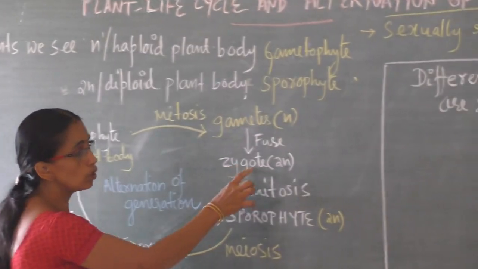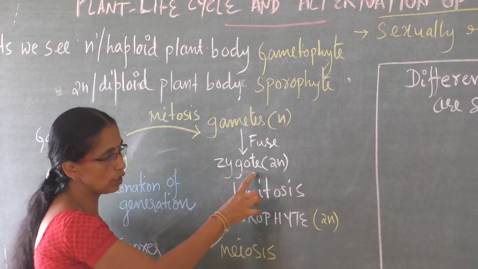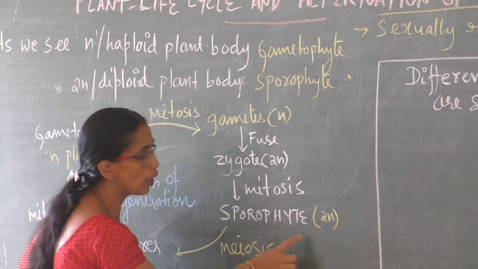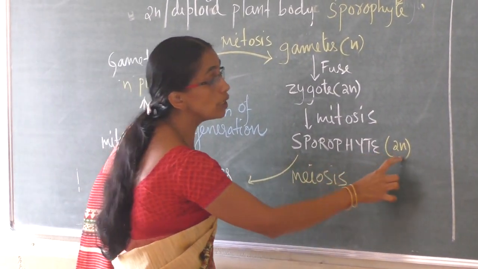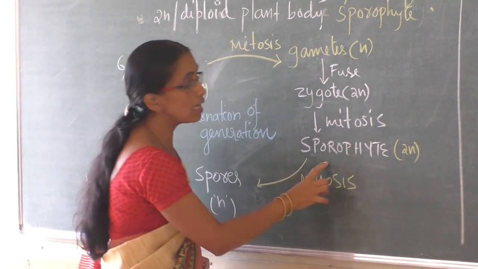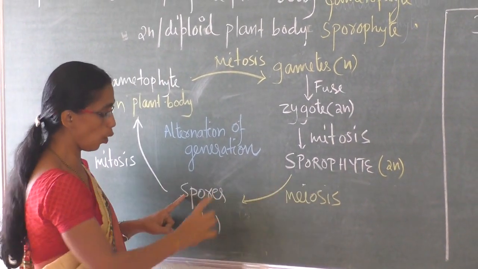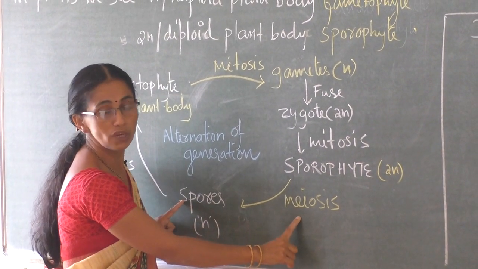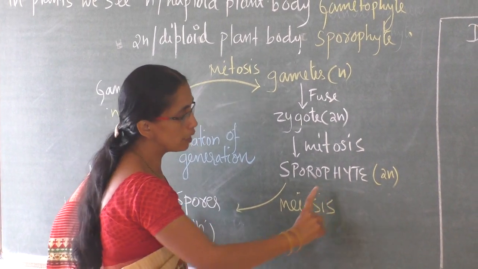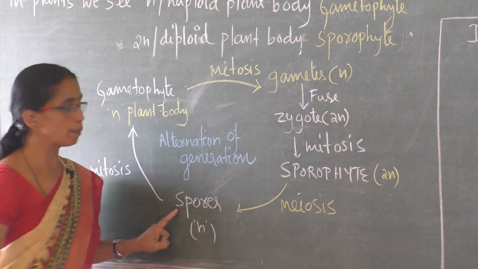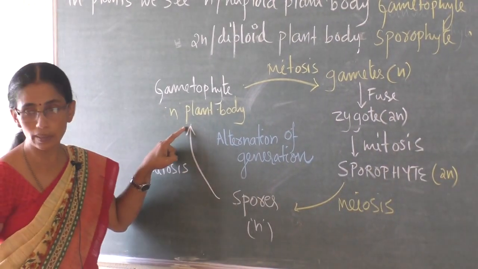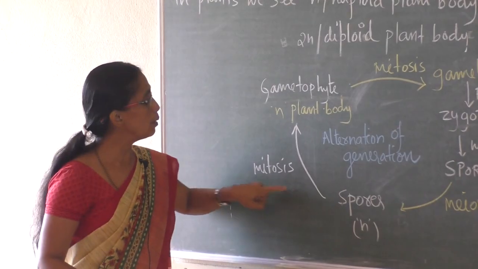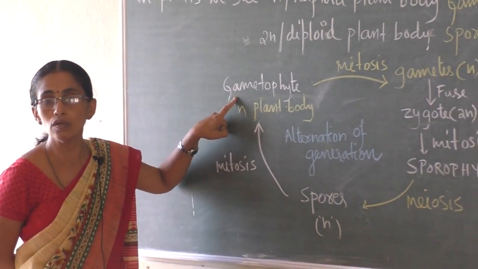This zygote undergoes mitosis and produces a diploid structure, the sporophyte. Now this is diploid. It produces spores which are haploid by the process of meiosis. Sporophyte by meiosis produces haploid spores. These spores, on falling on a suitable substratum, germinate, and by mitosis they give gametophyte.